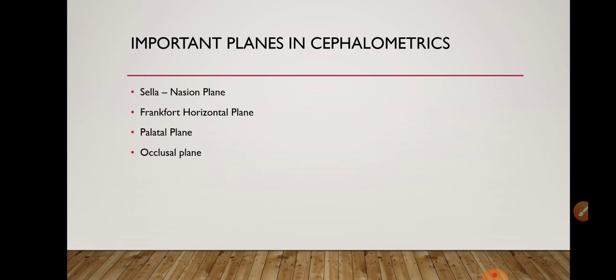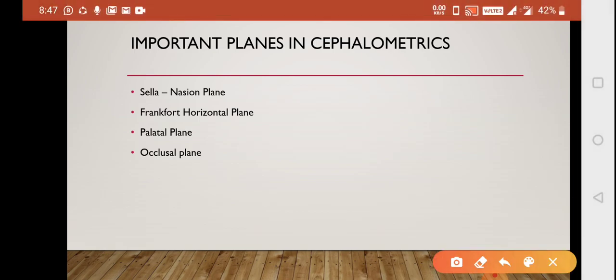Next we'll be talking in this video about the different planes in cephalometrics. So there are horizontal planes and there are vertical planes. If you know the planes, then the analysis would be easier for you, whether it's Down analysis, Tweed analysis or Steiner analysis. So in the next video we'll be discussing Down, Tweed and Steiner analysis. Fine. So let's start with the horizontal planes first, and it includes your SN plane, Sella-Nasion plane, Frankfurt horizontal plane, palatal plane and occlusal plane.